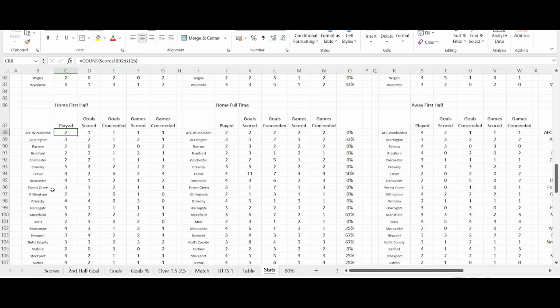I have a stats section, but it's basically, since we're on this one, would tell me that Wimbledon have played 2 games at home. They've scored 1 goal. They've conceded 1 goal. They've conceded in 1 game. So that one scored in 1 game, and obviously conceded in 1 game. Now at the moment, obviously, we're still quite at the beginning of the league, so there's not a lot of statistics to say at the moment. So these don't really mean a lot so far, but maybe in another 4 or 5 games, they'll start to take effect.